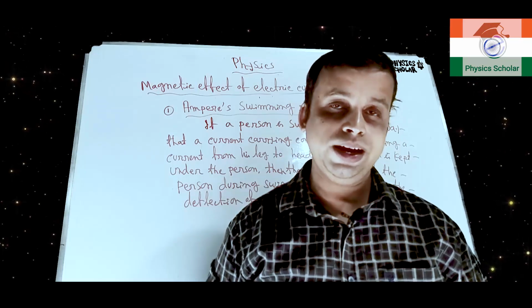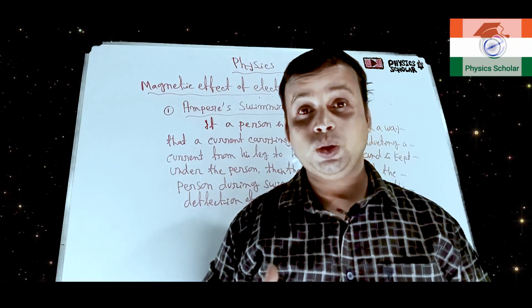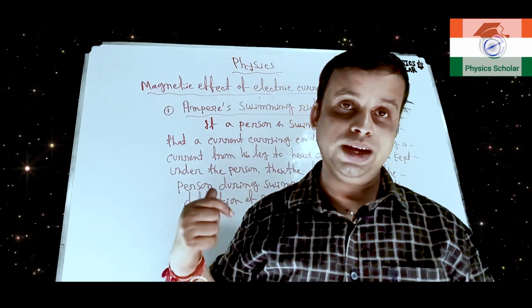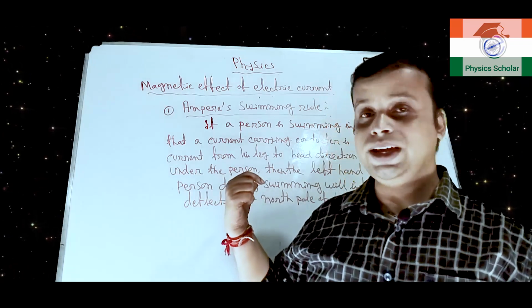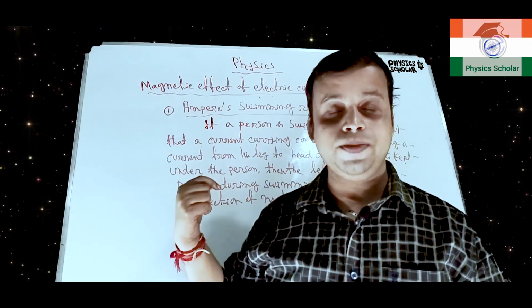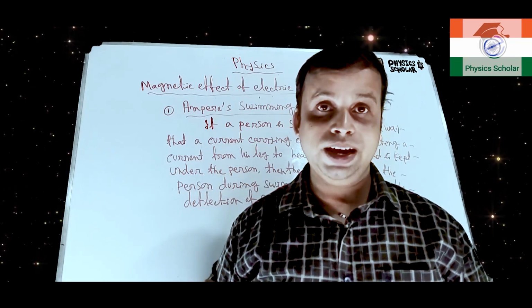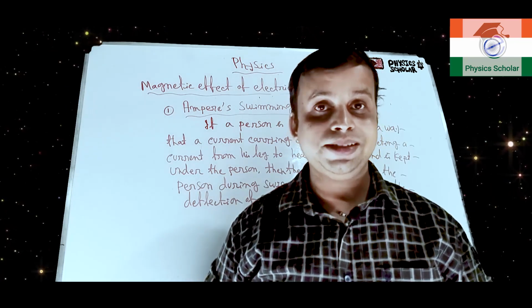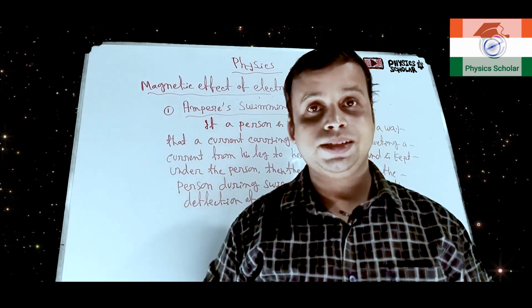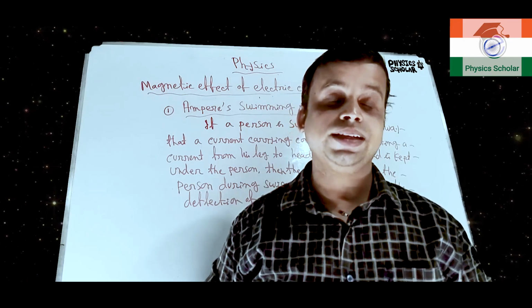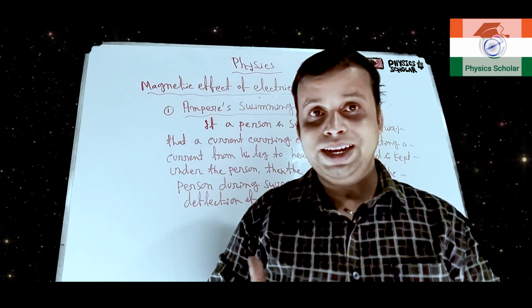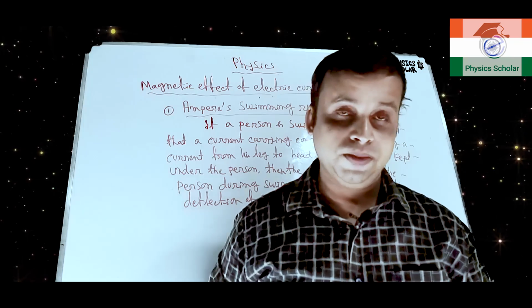I will also show some experiments, because if I can show you the experiments on this topic, it will be very easy for you to understand it properly, clear. So enjoy the things, okay. Physics, if you can learn it by taking fun from it, it is very easy, clear.